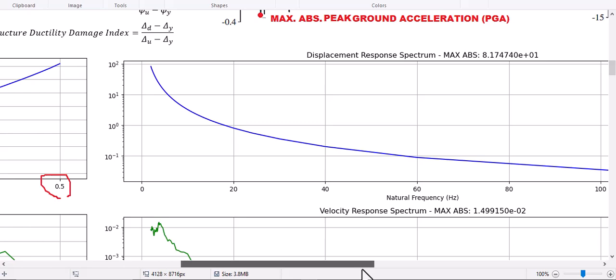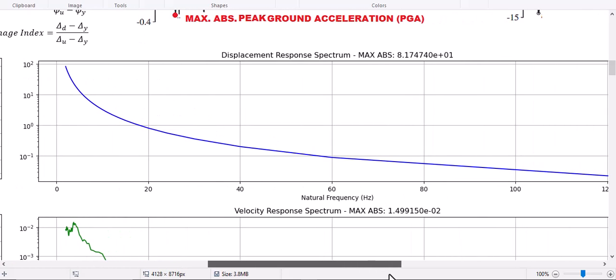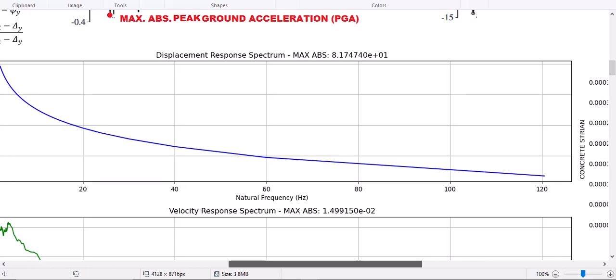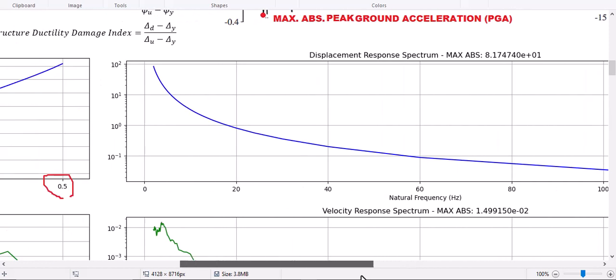And also for evaluating the displacement, acceleration, and velocity based on natural frequency, you see it has this shape.